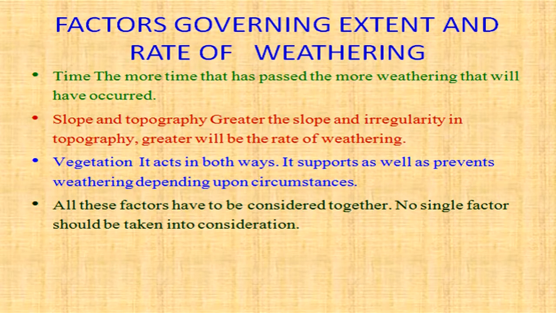Time, slope and topography, and vegetation are other major factors which govern the extent and rate of weathering. Vegetation acts in both ways. It supports weathering as well as it prevents weathering. It depends upon the circumstances. All these factors have to be considered together. No single factor should be taken into consideration.